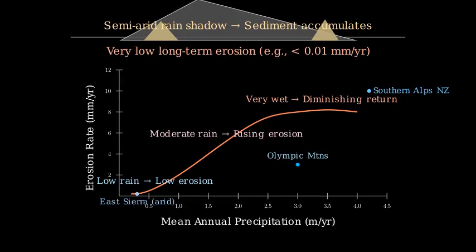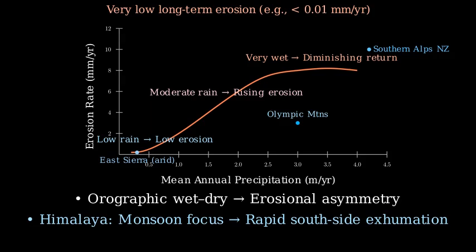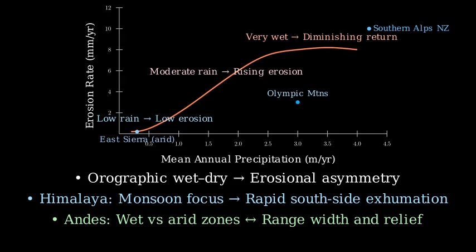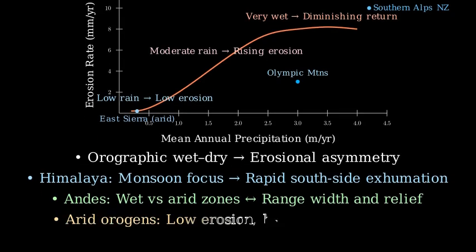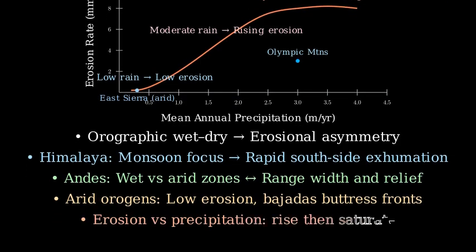Let's summarize. 1. Orographic lifting creates wet windward and dry leeward slopes, producing erosional asymmetry. 2. Monsoonal belts like the Himalaya show focused south flank erosion and rapid exhumation. 3. Along-strike climate contrasts in the Andes help explain range width and plateau growth. 4. Arid climates preserve topography and can buttress range fronts with sediment aprons. 5. Erosion generally rises with rainfall, but extreme wetness with dense vegetation can limit further increase.